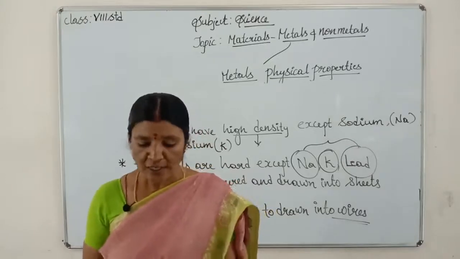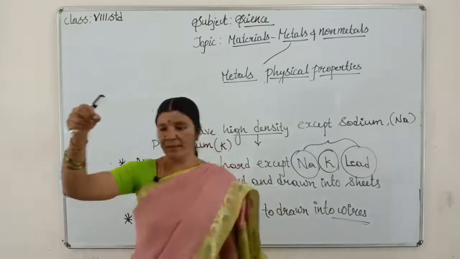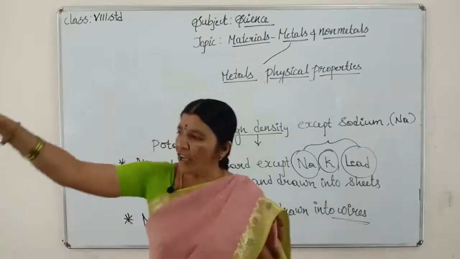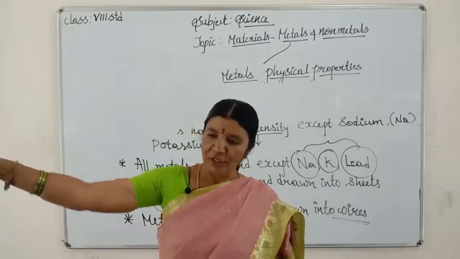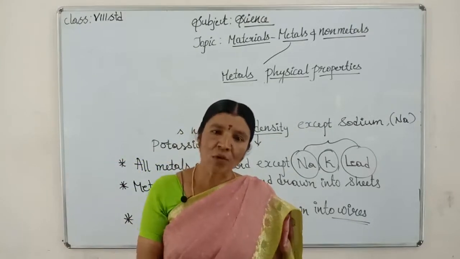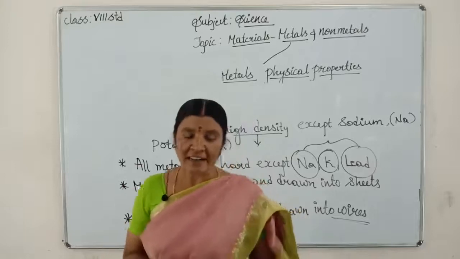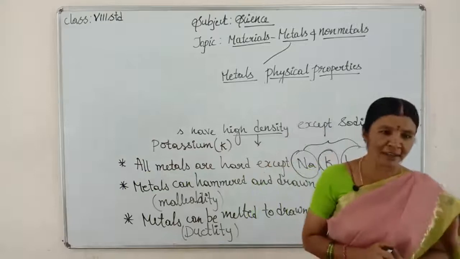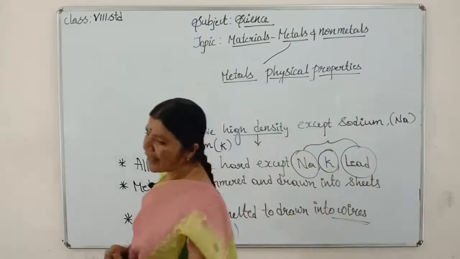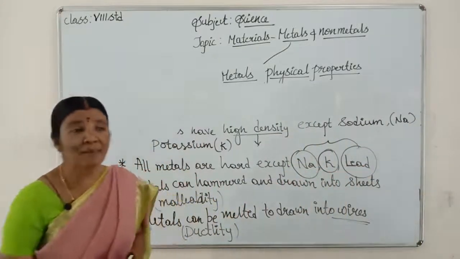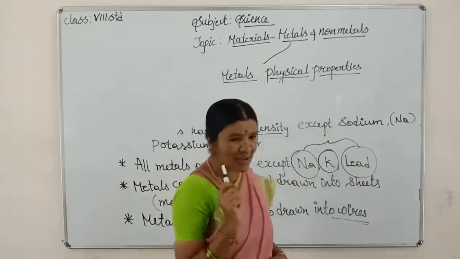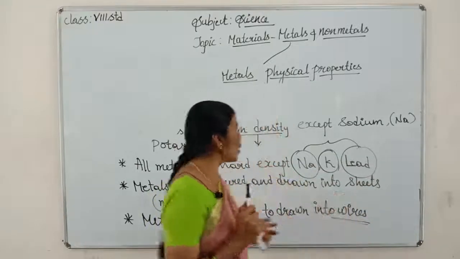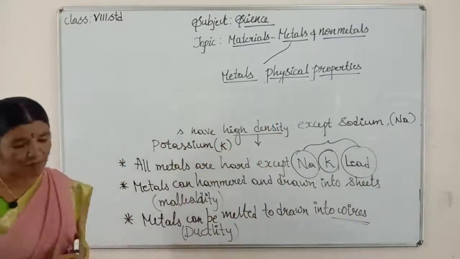Suppose you take a 1 rupee, 2 rupee or 5 rupee coin and drop it from a certain height, you hear the sound of that coin. That ringing sound is called sonorous. In our school bell, iron metal is used. We hear the bell sound, no, children? That is sonorous. These are all the properties of metals, children.